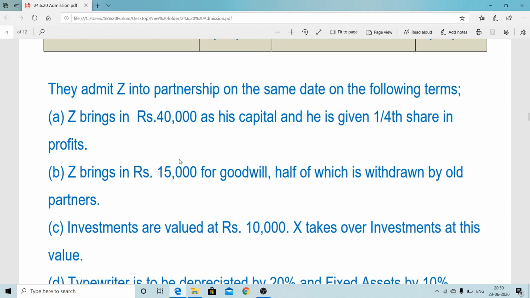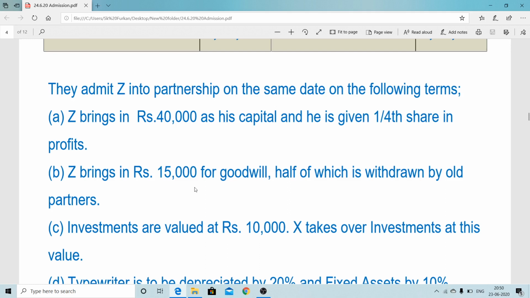So when goodwill is brought, which method will apply? Generally, when the new partner is able to pay his share of goodwill money, we apply the premium method. Premium method means two entries are there. One, bank account debit to premium for goodwill. Another, premium for goodwill account debit to old partners' capital, that is X capital and Y capital, under sacrificing ratio. Here the old ratio will be the sacrificing ratio because a separate new ratio is not provided.